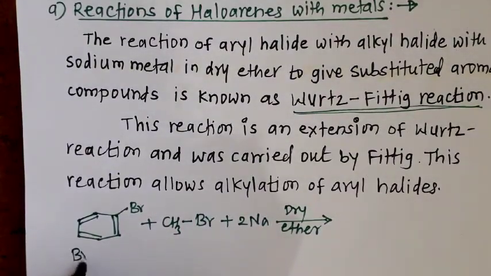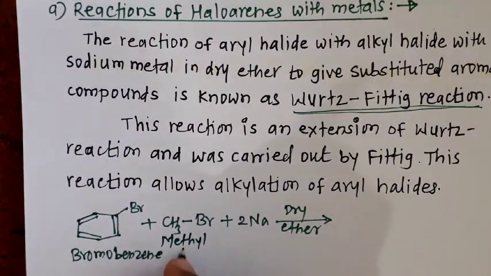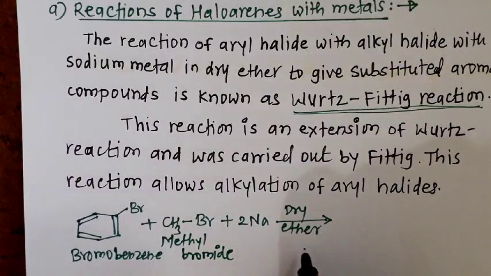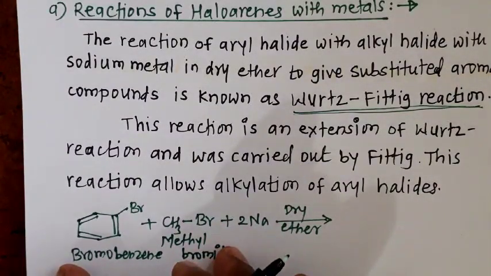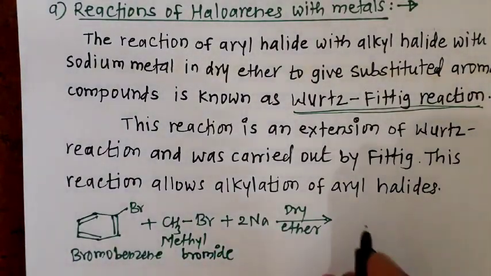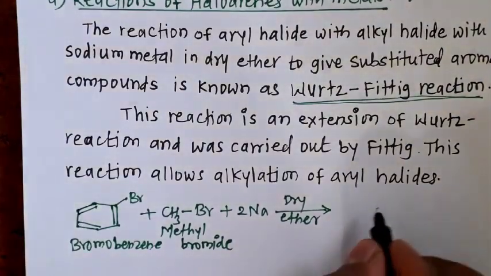This is bromobenzene, and this bromobenzene reacts with methyl bromide and sodium metal in the presence of dry ether as solvent. Then the product of both is a substituted aromatic compound. This reaction takes place like the Wurtz reaction.